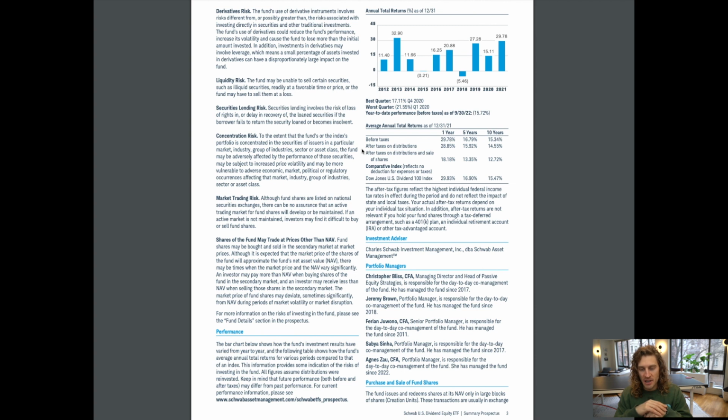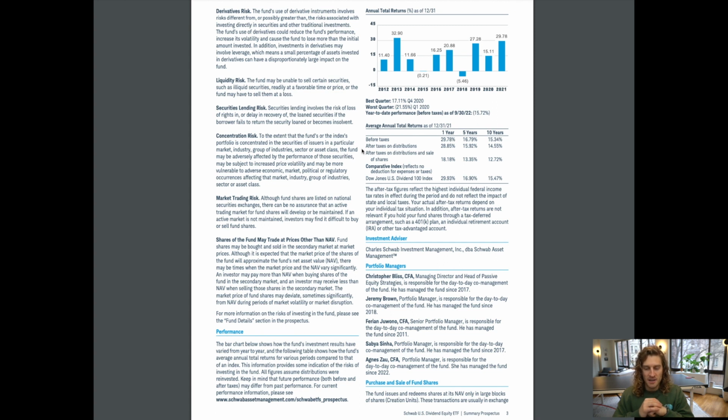Year 1, 29.78%. Year 5, 16.79%. Year 10, 15.34%. After taxes on distributions, Year 1, 28.85%. Year 5, 15.92%. Year 10, 14.55%. After taxes on distributions and sale of shares, Year 1, 18.18%. Year 5, 13.35%. Year 10, 12.72%.